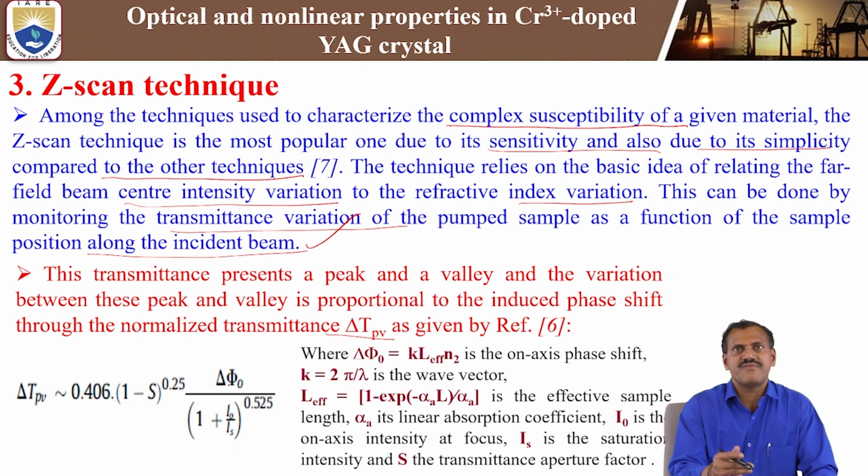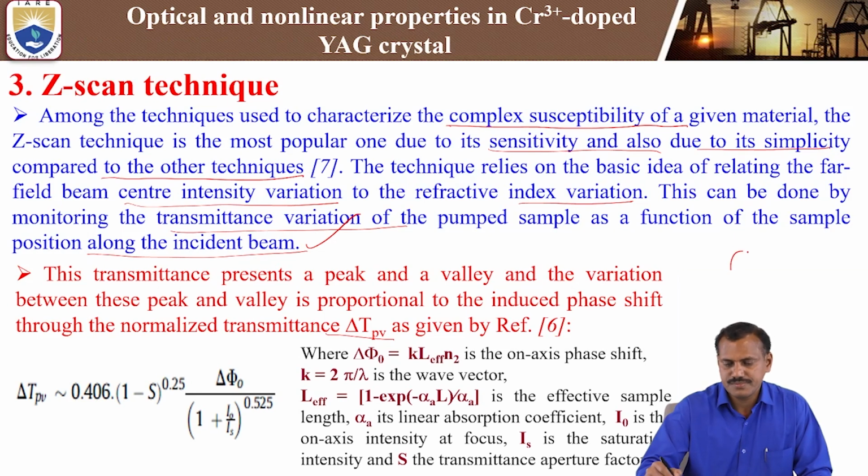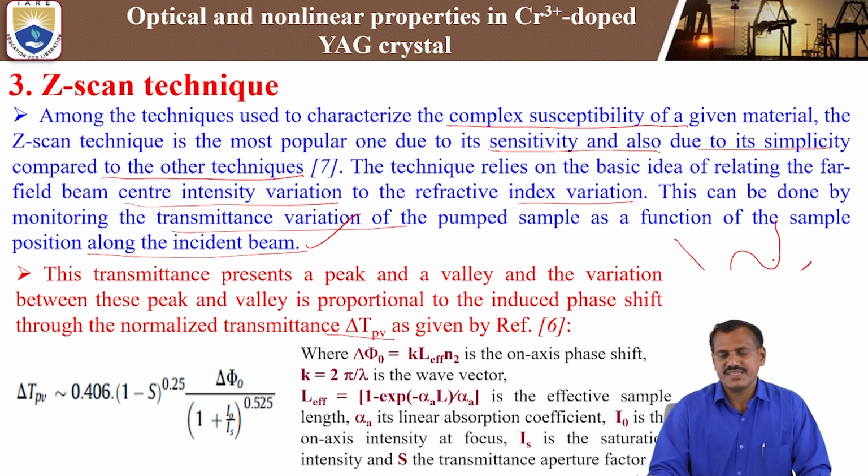Using this, we calculate the peak and valley values and how they vary.